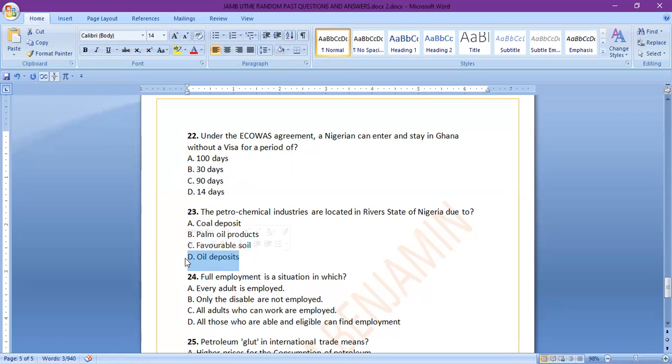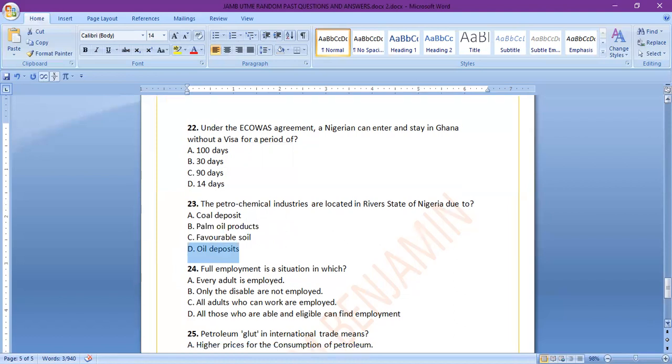So the petrochemical industries will definitely be sited in the place where there is deposit, and where you can get easy materials for production of petrochemical industries. So the answer is D, oil deposit.